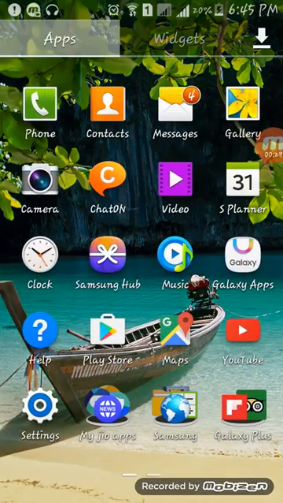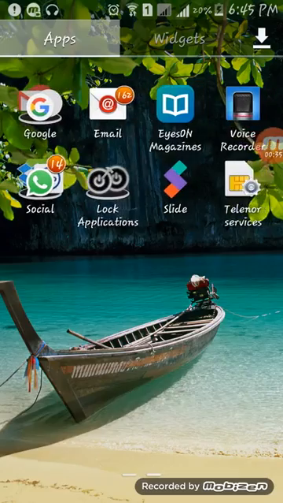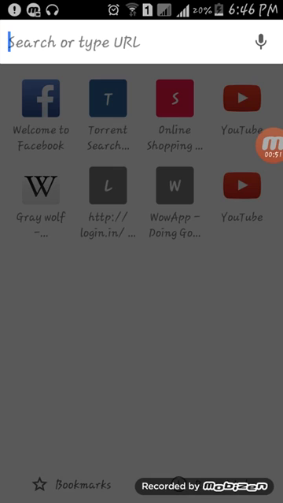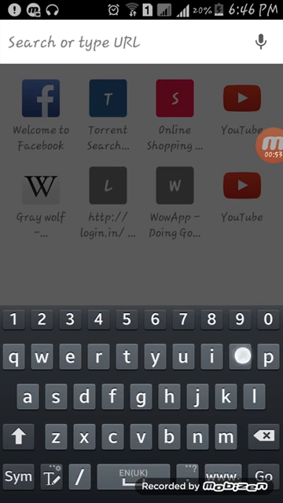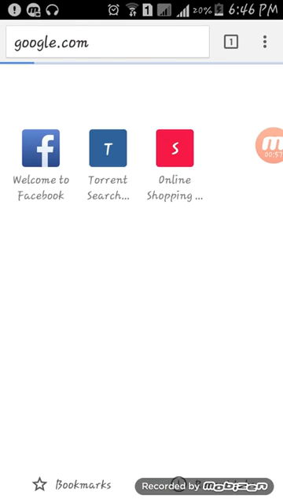To perform this operation we need to select any of the browsers. I would like to go with Google Chrome, which is more convenient for me. Here we need to type google.com.